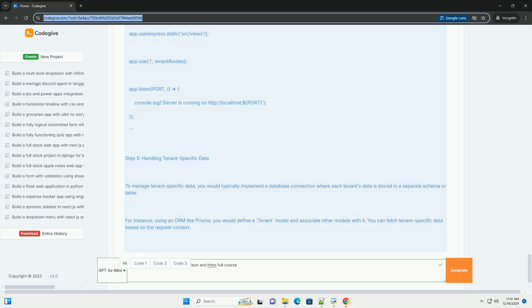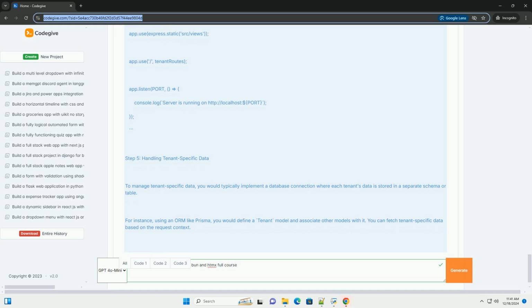Step 6, Deployment considerations. When deploying a multi-tenant application, consider using cloud platforms like AWS, Azure, or Heroku. Make sure to set up your database to support multi-tenancy and ensure your server can handle requests from multiple tenants concurrently. Conclusion. This tutorial provides a basic structure for a multi-tenant B2B application using Bun and HTMX.